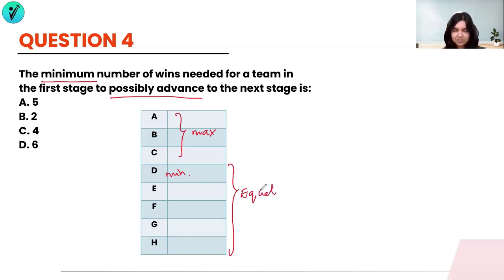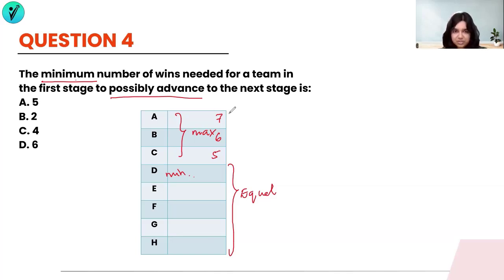Let's try and understand this. What is the maximum win that A can have? A has played 7 matches, so A can get a maximum score of 7. B can get a maximum score of 6, because if A wins against B, B cannot win that match. So B will have 6 with C, D, E, F, G, and H. C, on the other hand, will win all the 5 matches that C is playing after A and B.